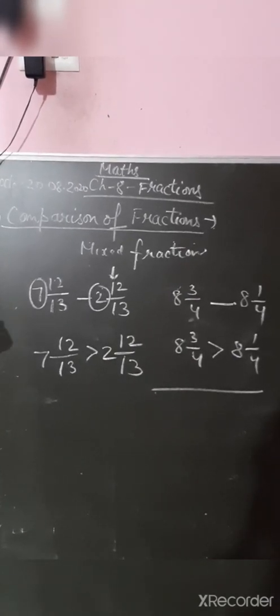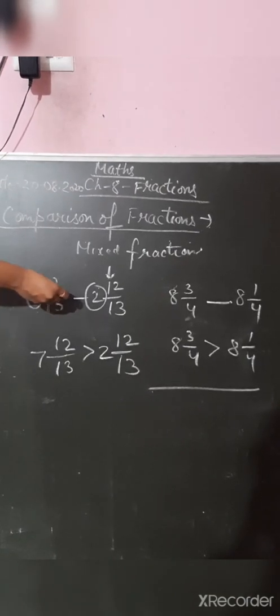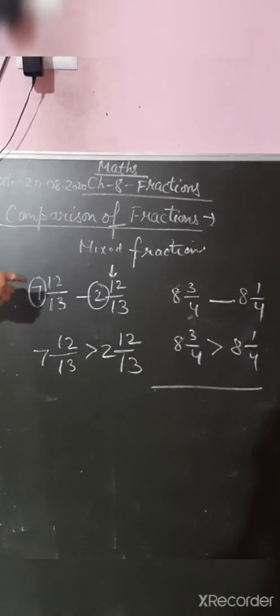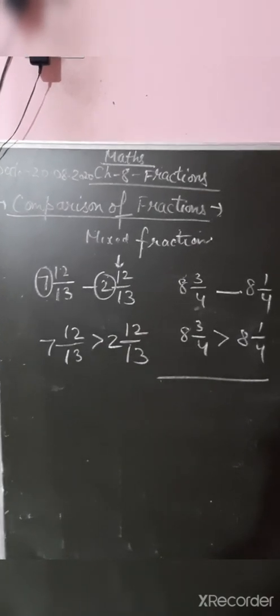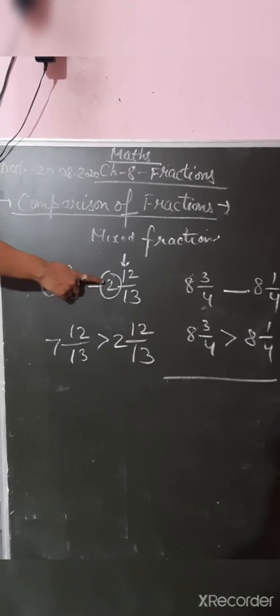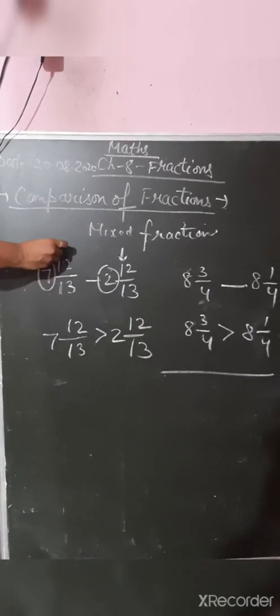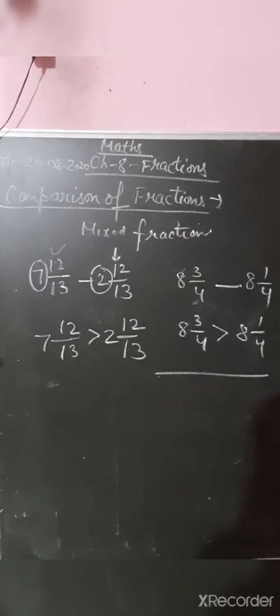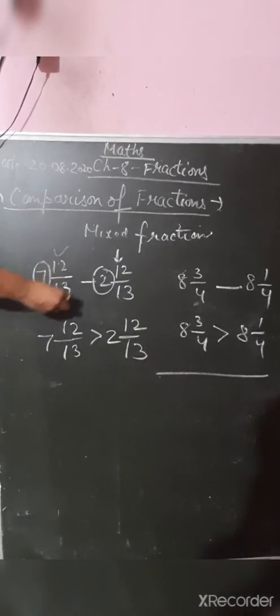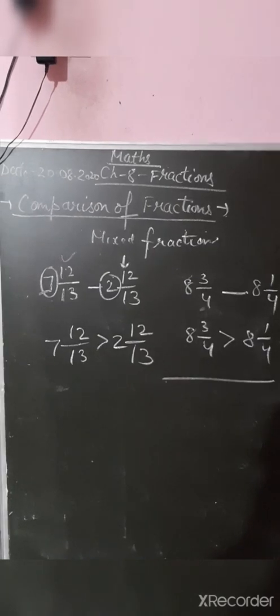Suppose you have to compare 7 and 12 by 13 with 2 and 12 by 13. First of all, you have to check whether the whole parts are different or the fractions are different. If the fractions are the same, like 12 by 13 and 12 by 13, then you only need to compare the whole numbers. 7 is greater than 2, so this whole mixed fraction is also greater.